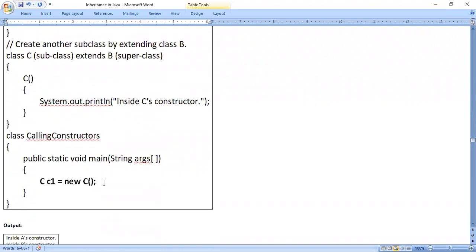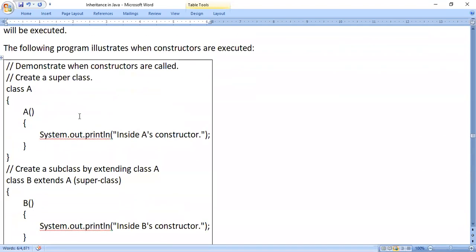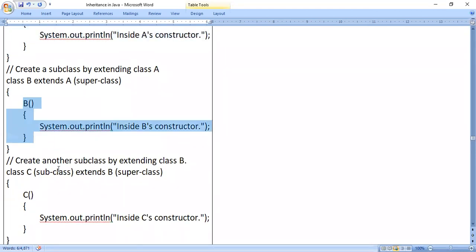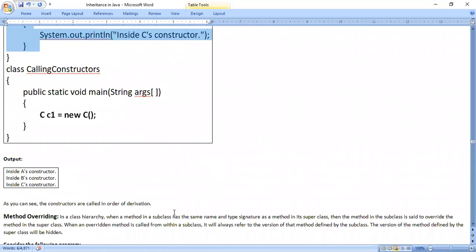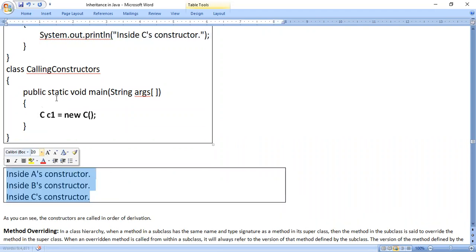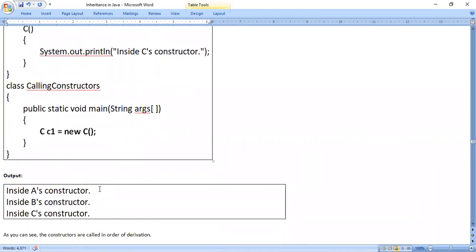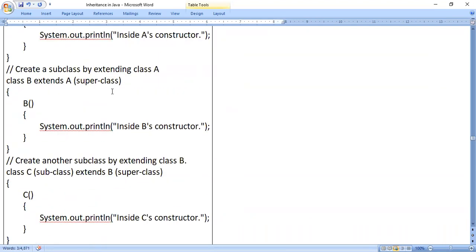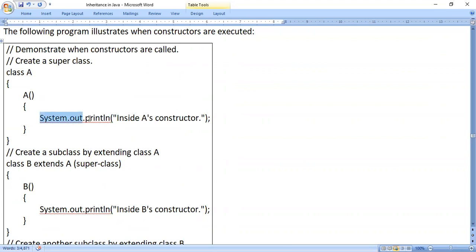Even though we are writing the statement which should invoke only class C, the order of execution is that program control starts executing from the first superclass constructor, then the second superclass, and last the derived class. If you look at the output, the first statement is not inside C's constructor. The first statement is inside A's constructor. That means the statement present in the superclass A is executed first.